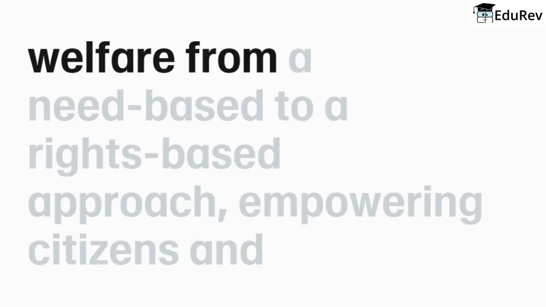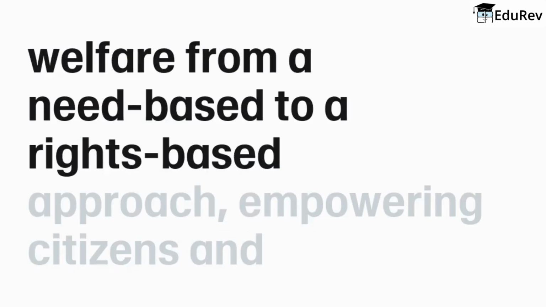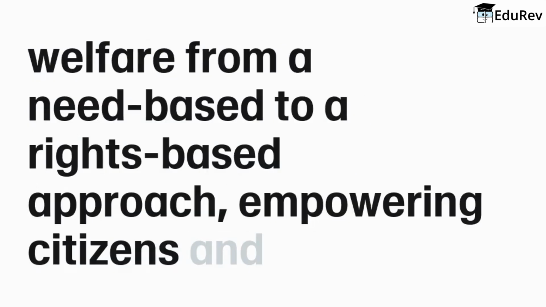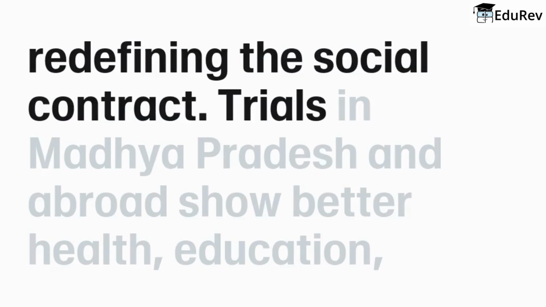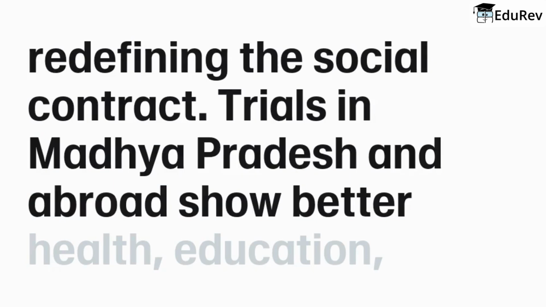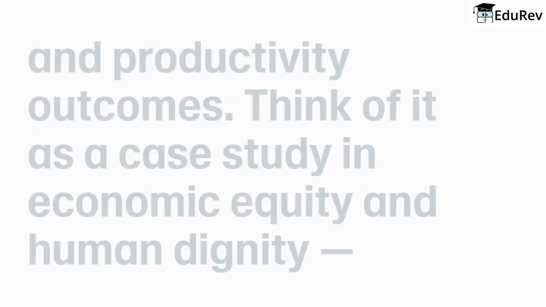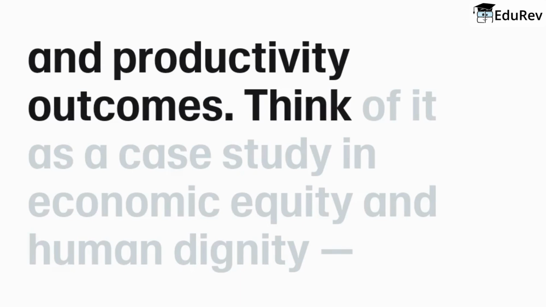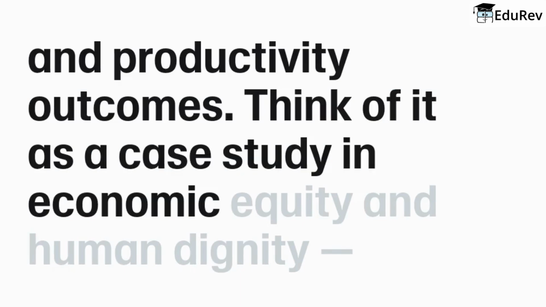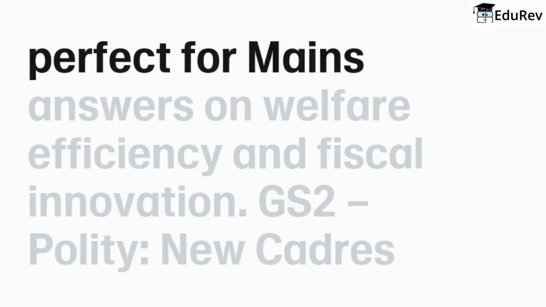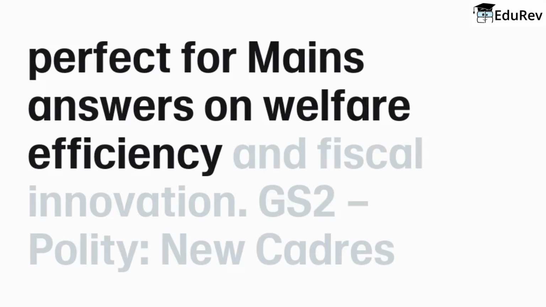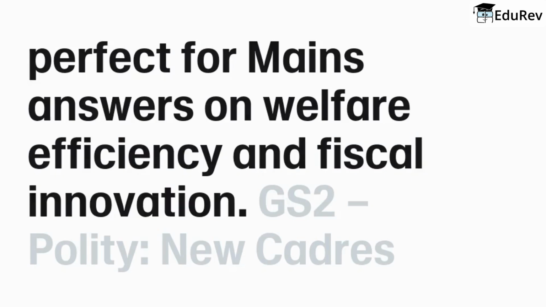UBI shifts welfare from a need-based to a rights-based approach, empowering citizens and redefining the social contract. Trials in Madhya Pradesh and abroad show better health, education, and productivity outcomes. Think of it as a case study in economic equity and human dignity, perfect for mains answers on welfare efficiency and fiscal innovation.